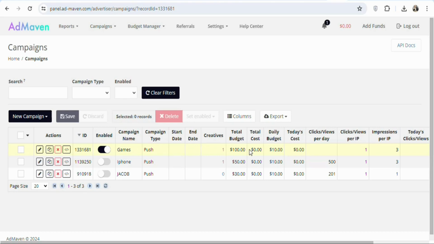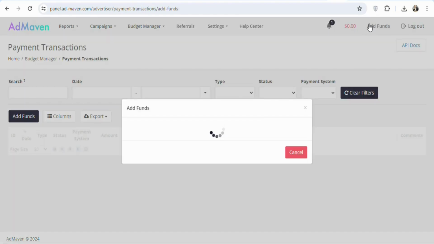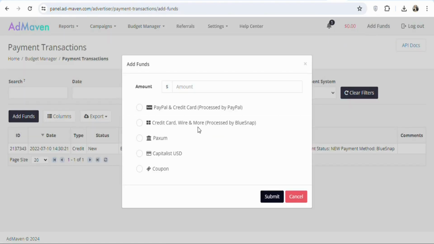Now what you have to do is that you have to deposit money into your accounts. To deposit money, click on add funds. Once you click on add funds, what you have to do is that you have to enter the amount right here and then select your payment method. Let's say $50, so enter $50. Once you enter the $50, you can select your payment method.